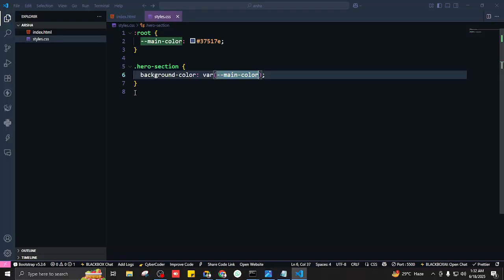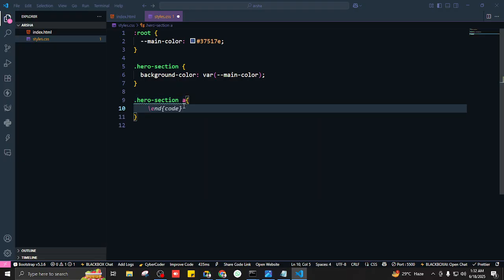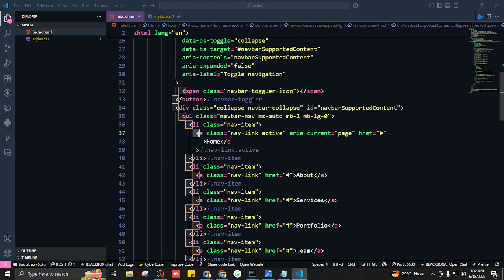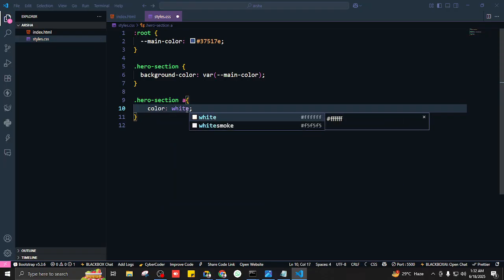Okay, so now we want to target these links. So I'll just say hero section, and then I'll target every A inside the hero section, because these links are basically, if you were to scroll down a bit, A tags. So hero section and then A. And what would I do in order to make it have white color? Color, good. And then white, but it's not gonna work.